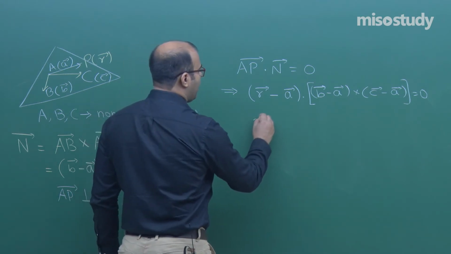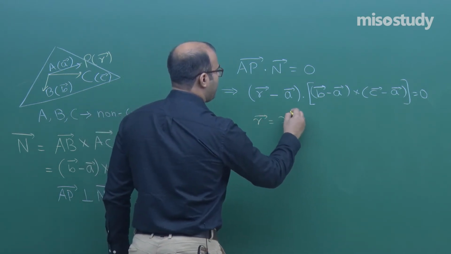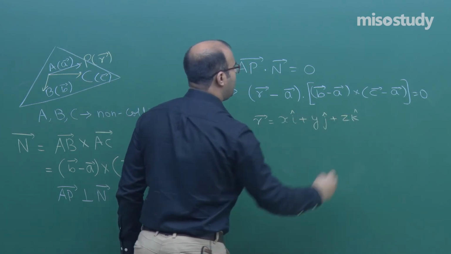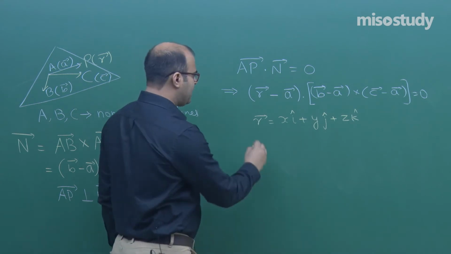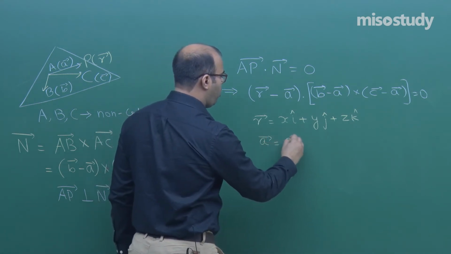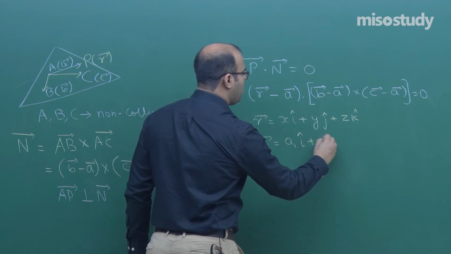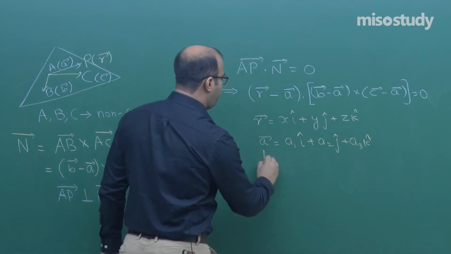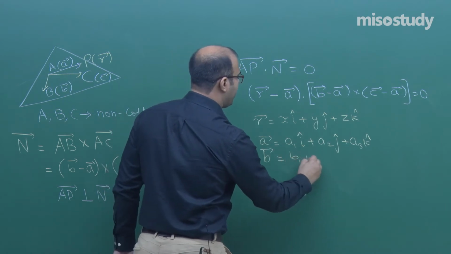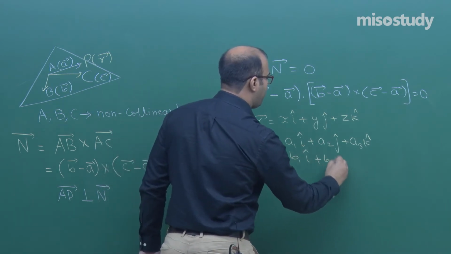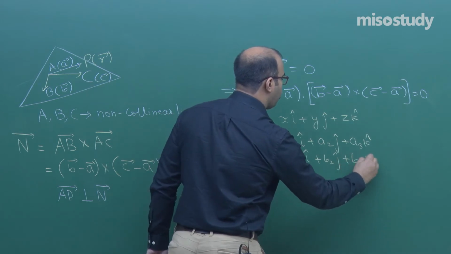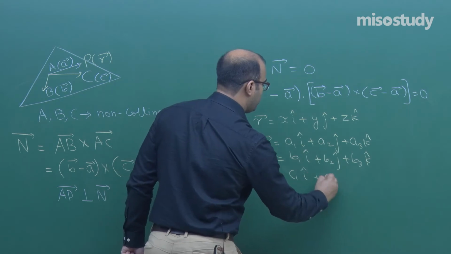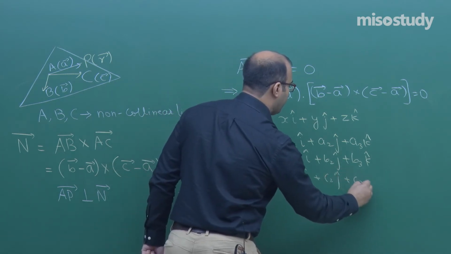If we write r as x i cap plus y j cap plus z k cap, and let us suppose the vectors a, b and c are given in component form as a1 i cap plus a2 j cap plus a3 k cap, b vector as b1 i cap plus b2 j cap plus b3 k cap, and c vector as c1 i cap plus c2 j cap plus c3 k cap.